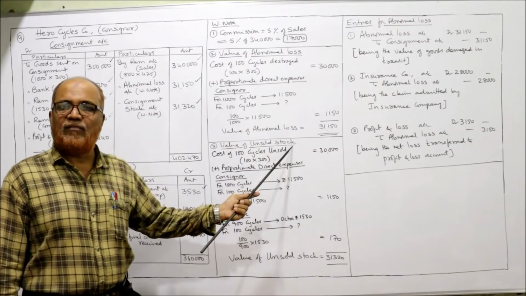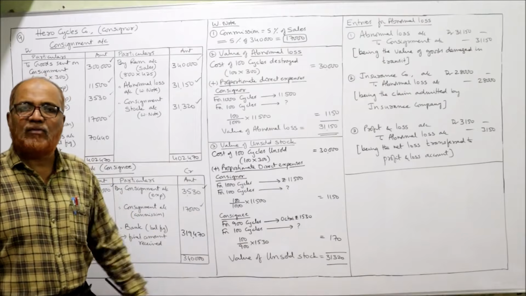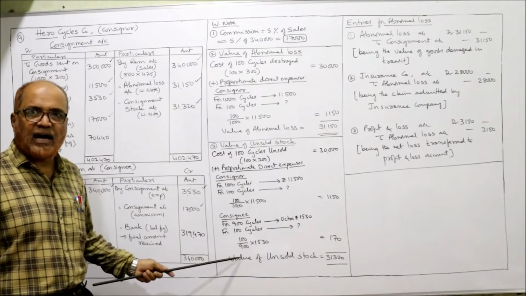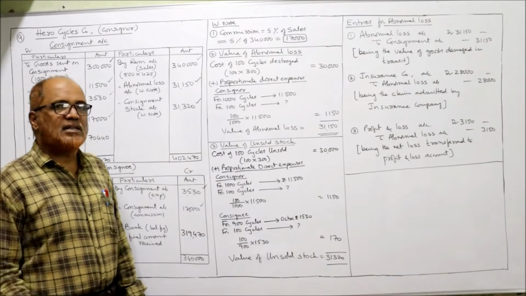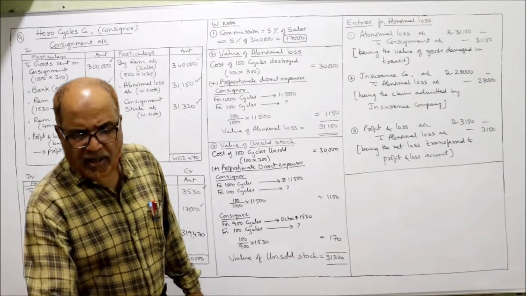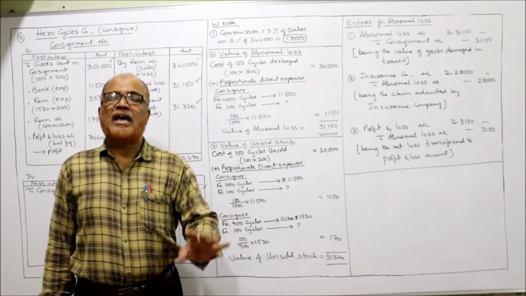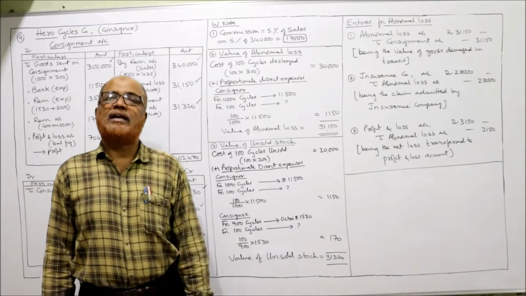In working note, I have calculated the commission. I have calculated the value of abnormal loss. I have calculated the value of unsold stock. All the three I have calculated here. And lastly, for your information, in the problem it is given insurance company admitted the claim for rupees 28,000.